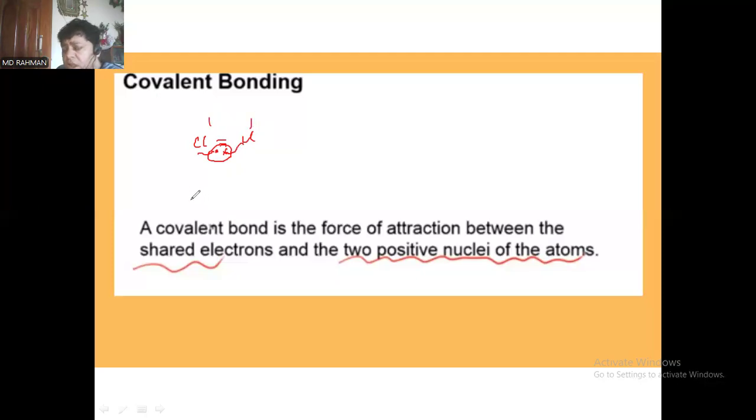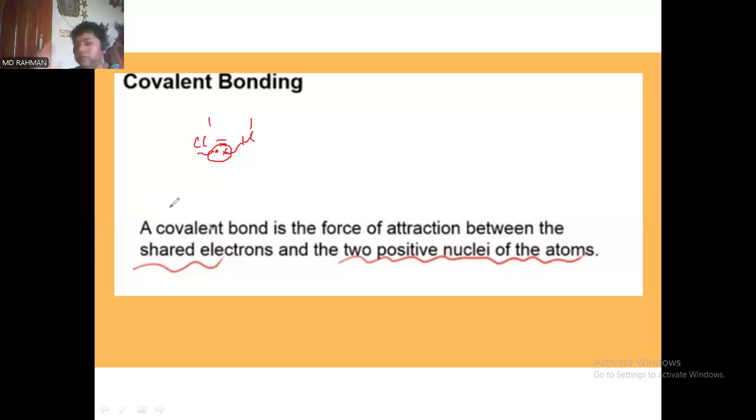So this is the unique formation of bond of covalency, that is a covalent bond, which is absolutely different from the other types of bond formation. So in case of covalent bond, what should we remember? We remember two things: the electrons that come from the different elements will be shared and will stay in the middle of the two atoms.